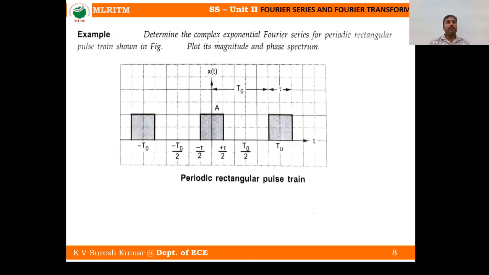For example, determine the complex exponential Fourier series for the periodic rectangular pulse given in the figure. Find or plot the magnitude and phase spectrum of the periodic rectangular pulse. This is the rectangular pulse, amplitude is A, and what is the time period? It is ranging from minus T naught by 2 to plus T naught by 2. This is the time period of the given signal, and this can be taken as T naught like this also, right? So what is the signal existing? Minus tau by 2 to plus tau by 2 with amplitude A.